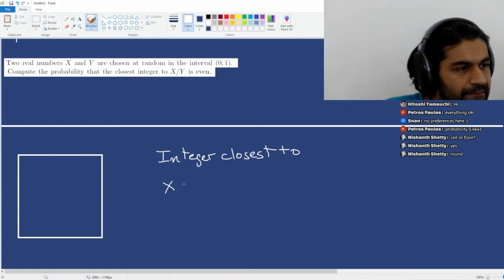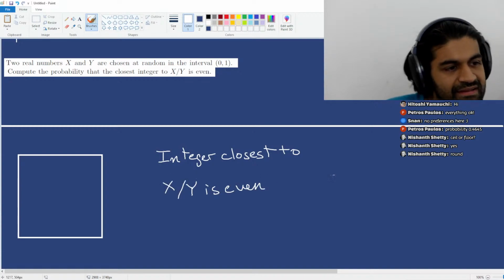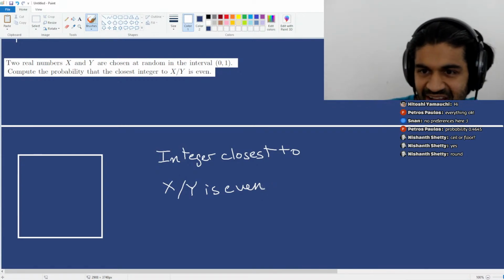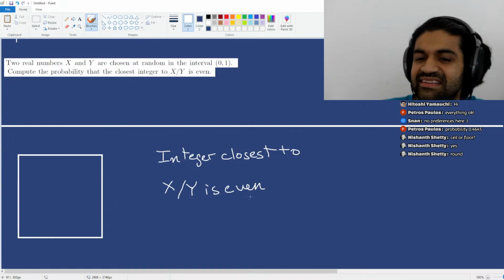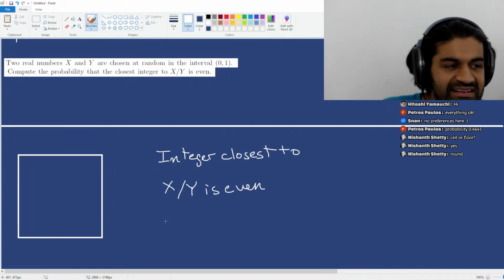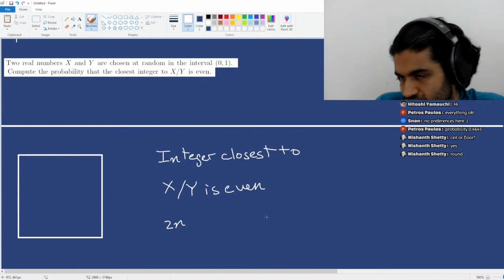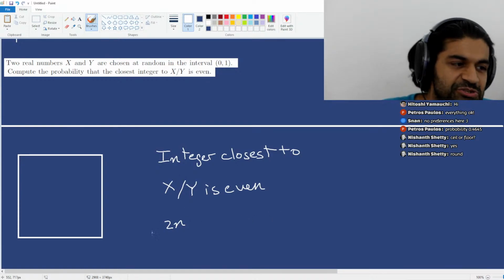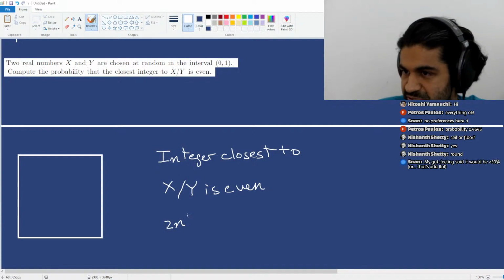So I want the integer closest to x over y is even. What does this mean exactly? Okay. Let's say that the integer closest to x over y can be written as 2 times n. A reasonable thing to do. If it's even, I can write it as 2 times n, where n is some integer.